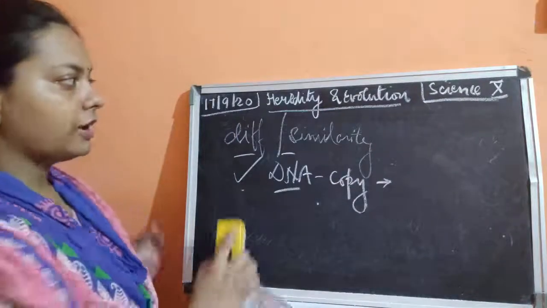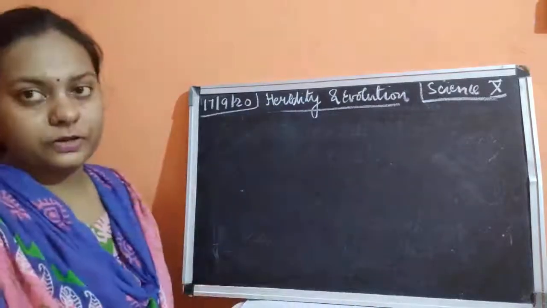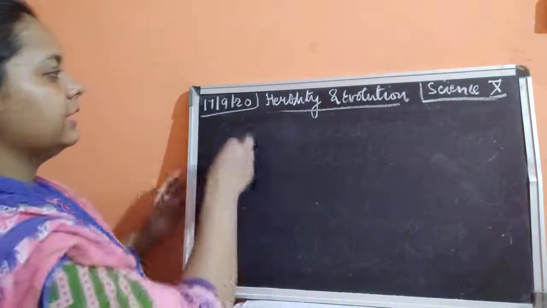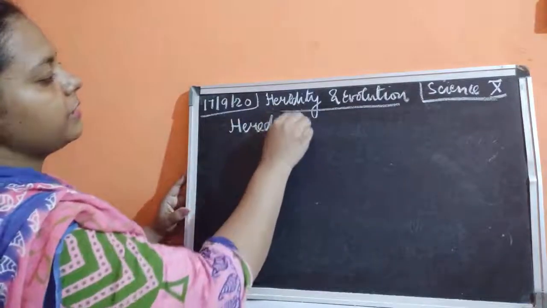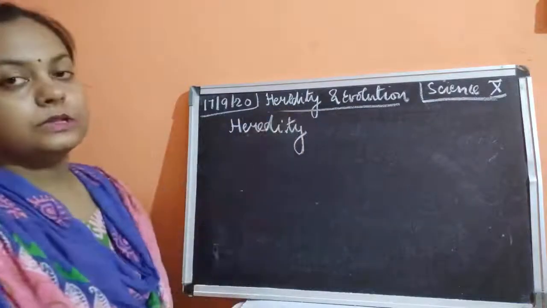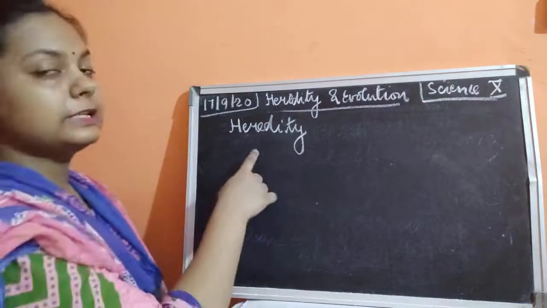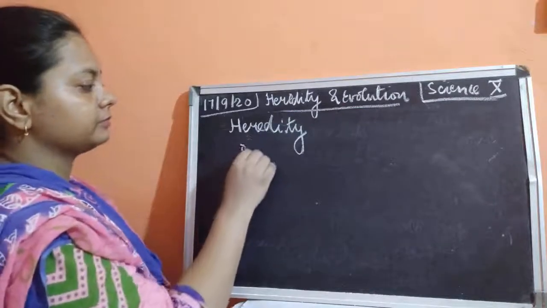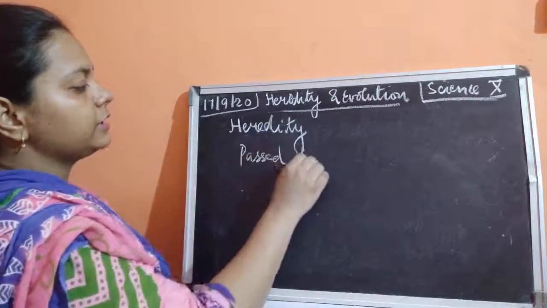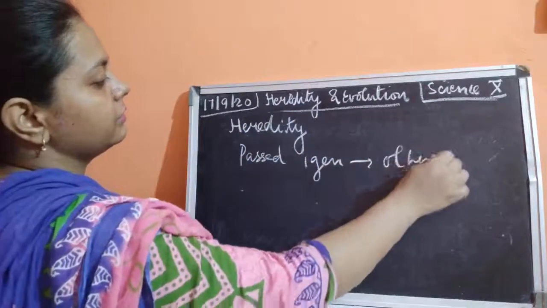Now today I'll be talking about the second topic of this chapter, that is heredity. What do you mean by this word heredity? This word means the process by which certain characteristics are passed from one generation to another generation.